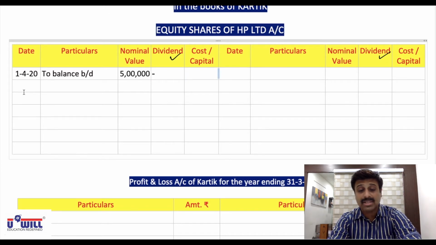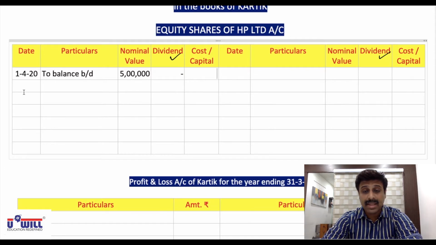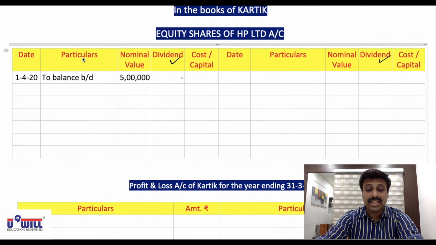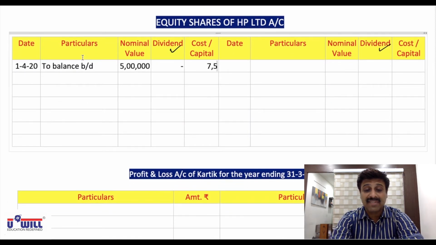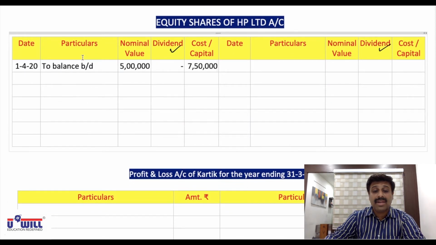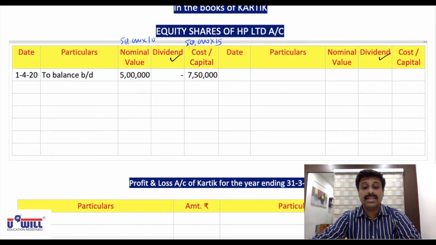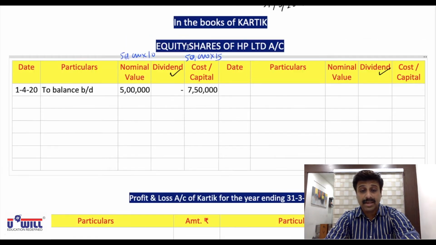There is nothing like outstanding interest. And at a book value of 15 per share means 50,000 into 15, 7,50,000 is the cost or capital. I repeat, 50,000 into 10, 5 lakh is the nominal value, and 50,000 into 15, 7,50,000 is the cost or capital.